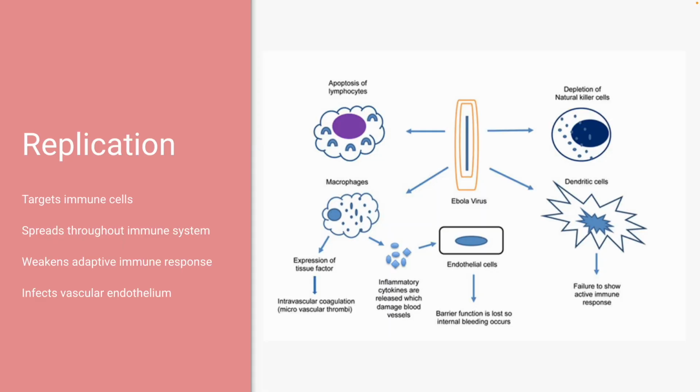Upon entry into the host, typically via the mucous membranes or broken skin, Ebola virus targets and replicates within various immune cells, particularly monocytes, macrophages, and dendritic cells. These infected cells disseminate the virus throughout the body, spreading it to the lymph nodes, the liver, spleen, and ultimately the vascular endothelium, which is a thin layer of cells that line the inner surface of blood vessels.